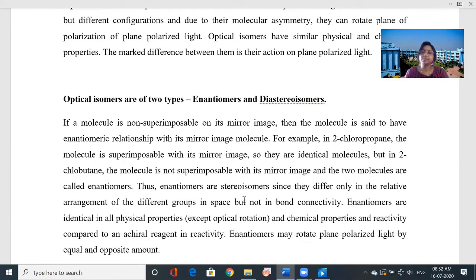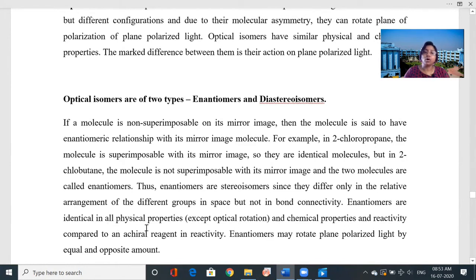Thus, enantiomers are stereoisomers, since they differ only in the relative arrangement of the different groups in space, but not in bond connectivity.